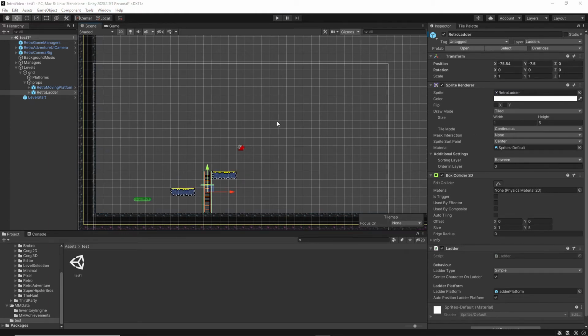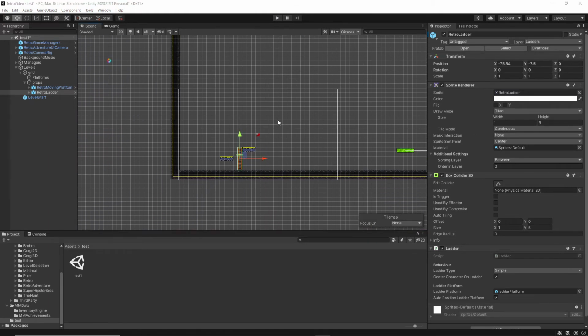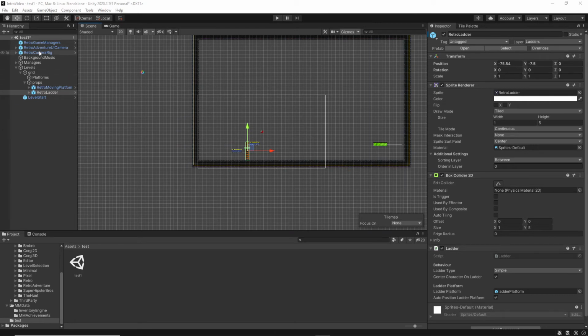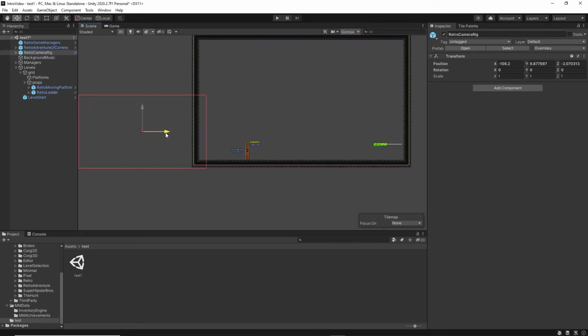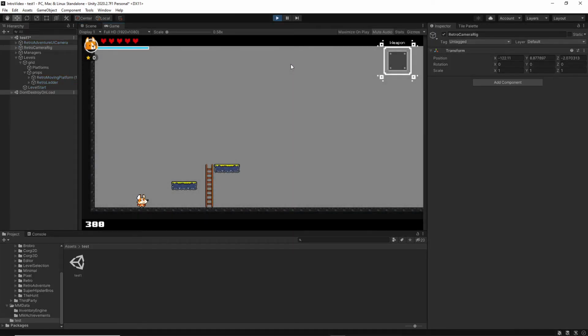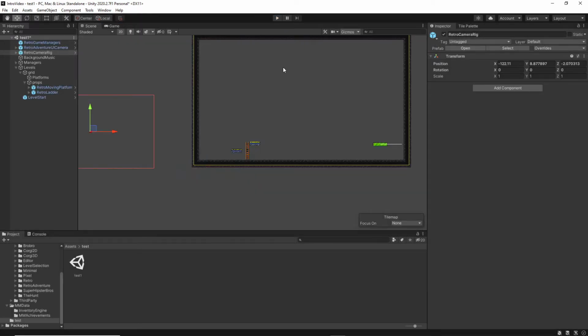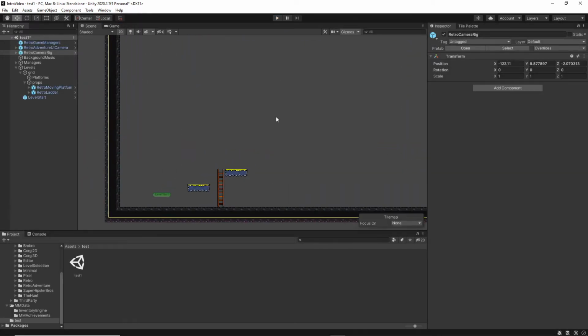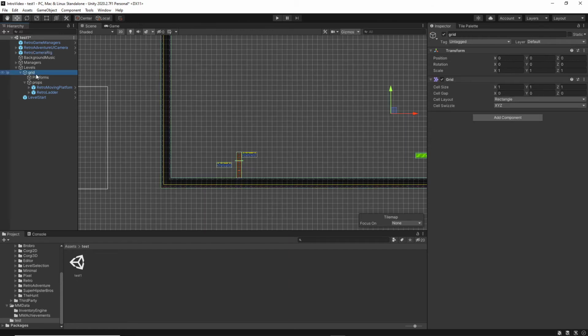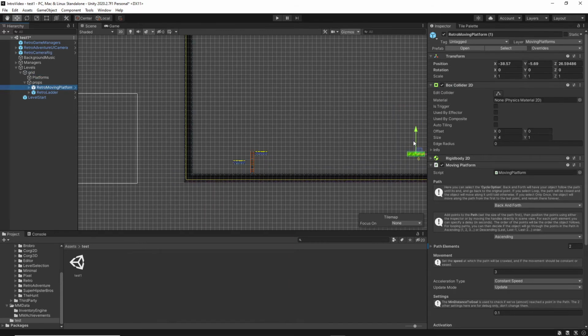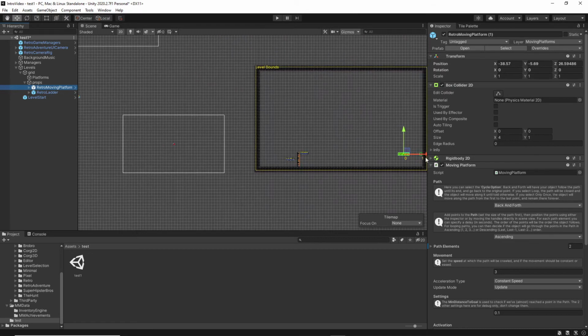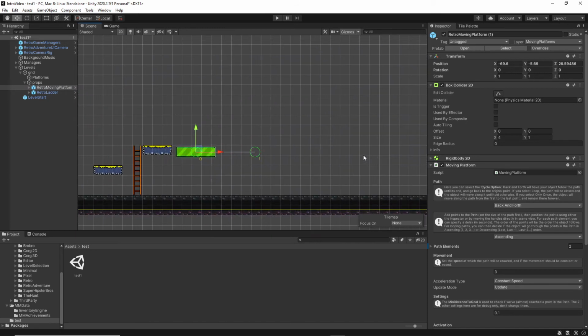Now I'm just going to get rid of this camera box here. We can move that, as it doesn't really matter where that sits on the screen, because when you start it will automatically go to where it's needed. Now we're going to do a bit with the moving platform. I'm going to pop it there just now.